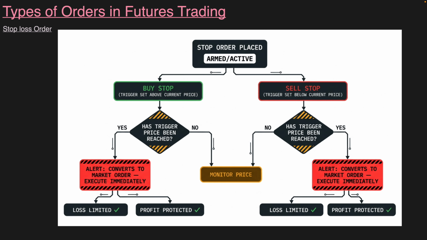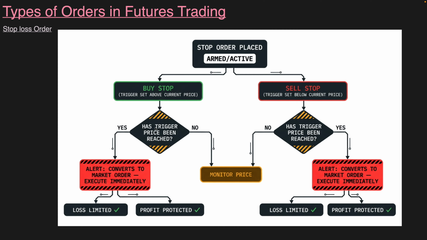Now let us analyze the stop loss order. How does a stop loss order work? Suppose you have placed a stop loss order. You have placed a buy stop order. A buy stop order means you want to buy above the current market price. So the trigger is set above the current price.